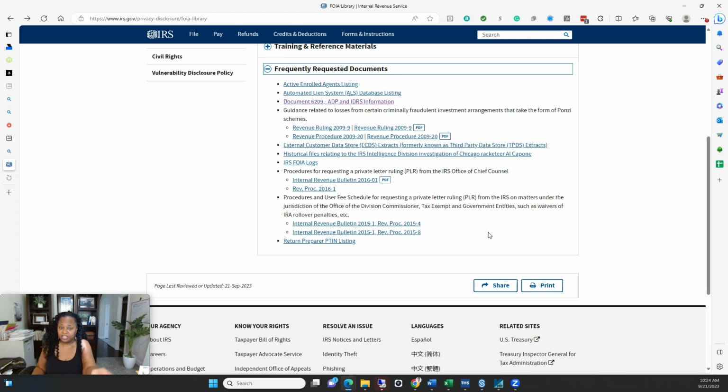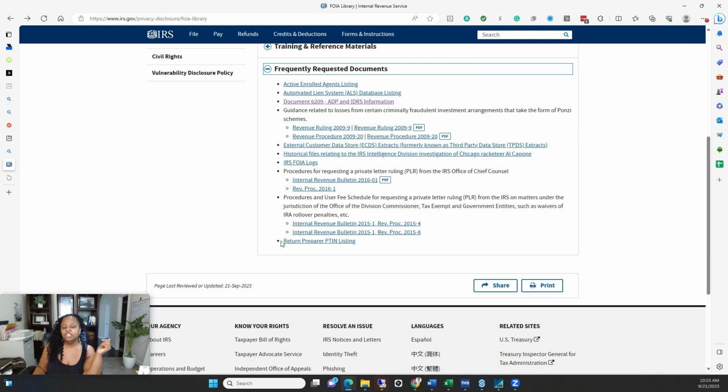And let's say you wanted to see if there were other private letter rulings, or you needed to search a database to find a specific ruling, or someone who got that ruling, then you could actually request a copy of that ruling. Of course, private information would be redacted, but you could request that information, and the information that's public would be there, like what the reason was and things like that. Same with offers in compromise and that kind of thing.